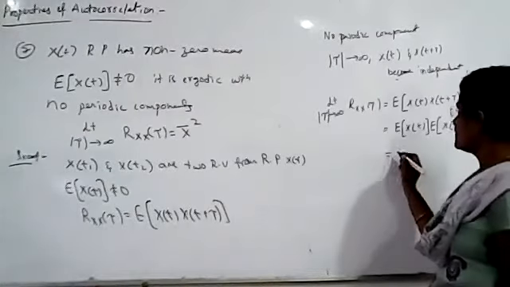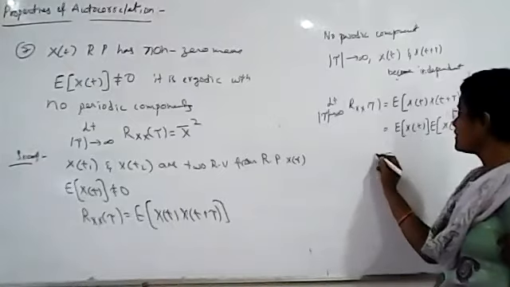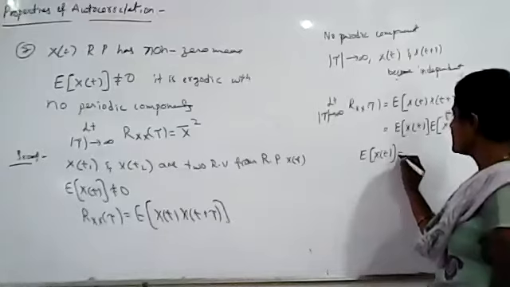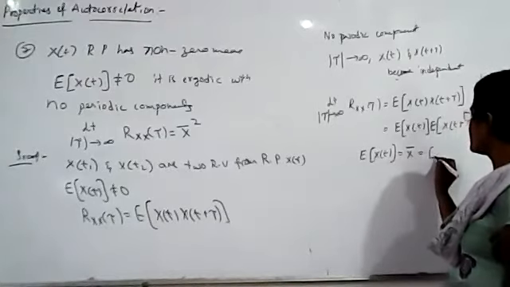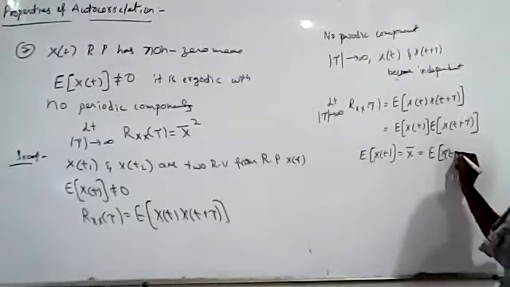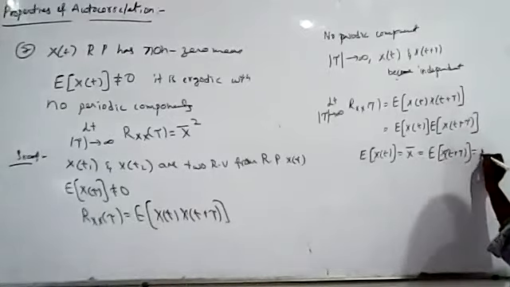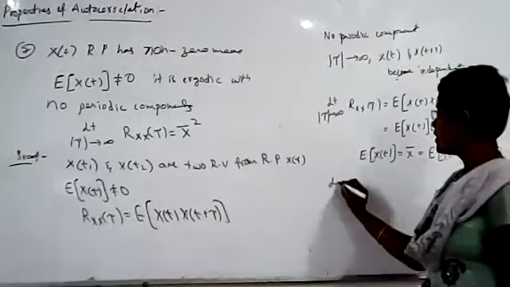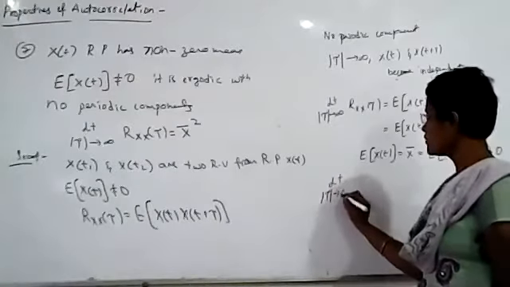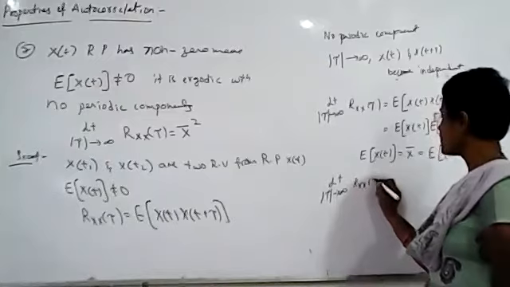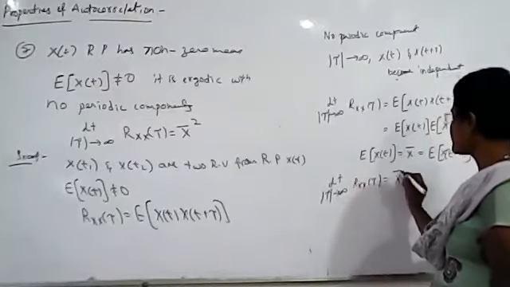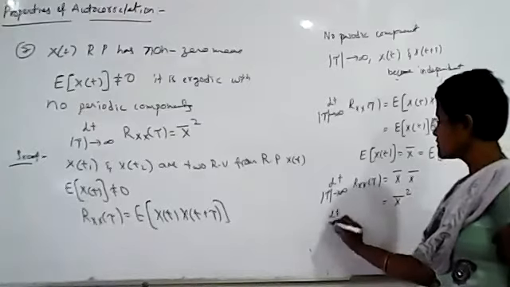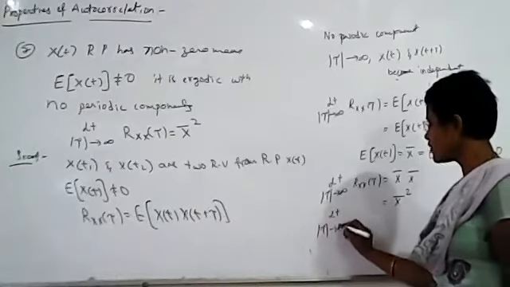Now what is given? The mean value is non-zero, that is expected value of x of t is equal to x bar. Expected value of x of t plus tau is also equal to x bar only. It is not equal to 0, non-zero. So limit tau tends to infinity, Rxx of tau is equal to what? It is x bar into x bar, so it is equal to x bar square. This is very important, students. This property is very important.